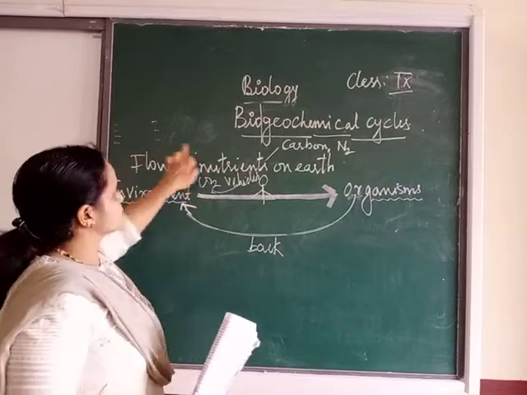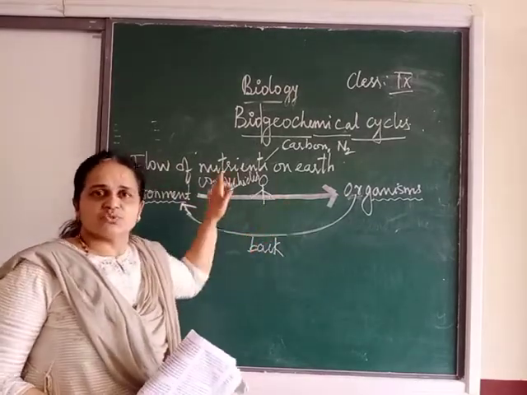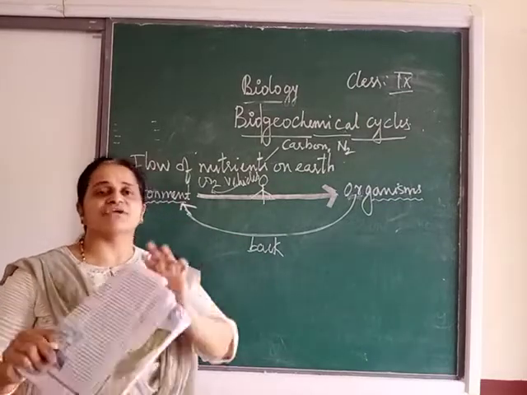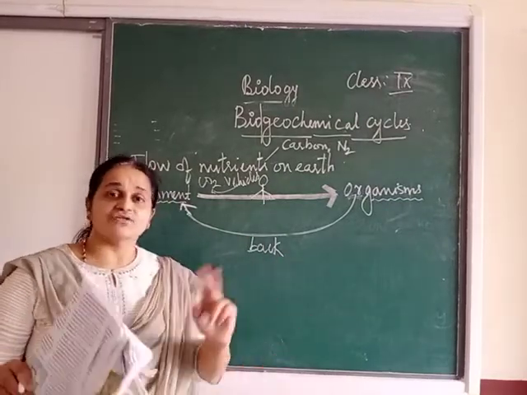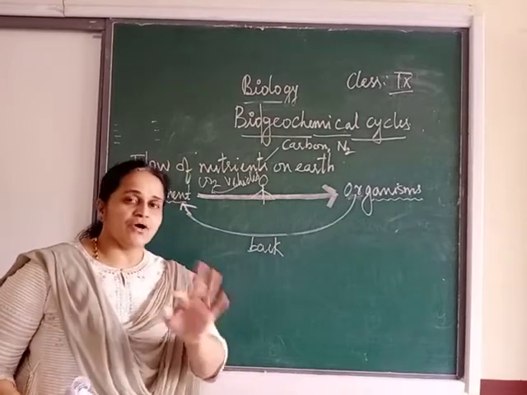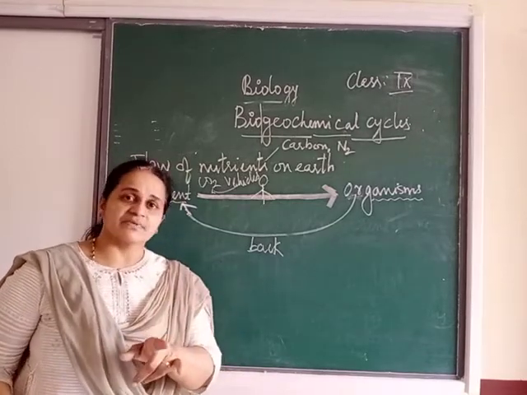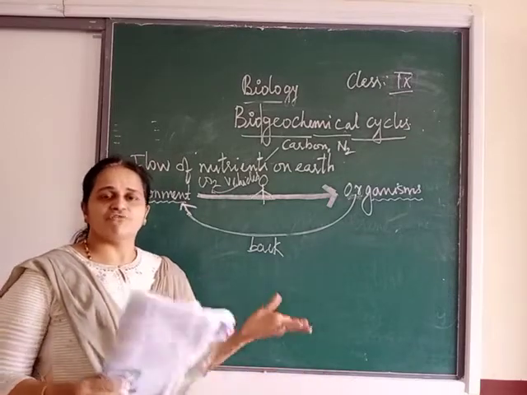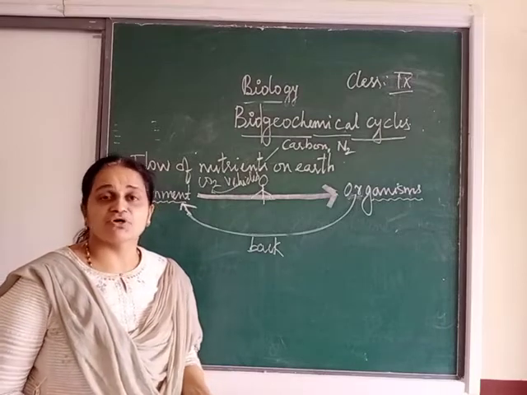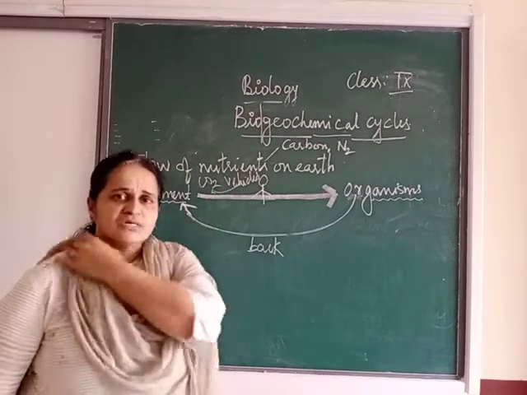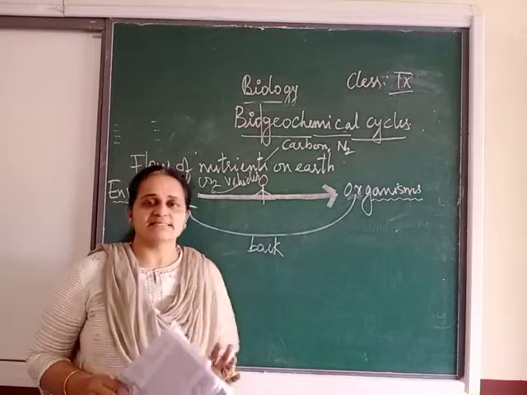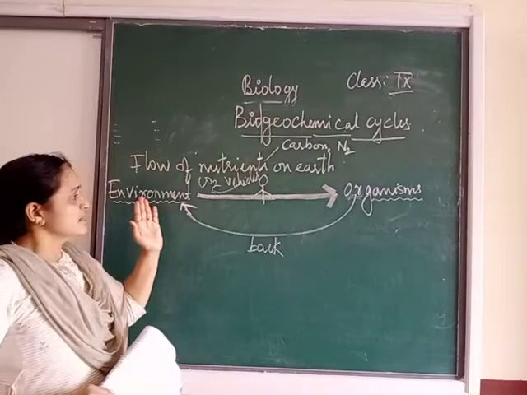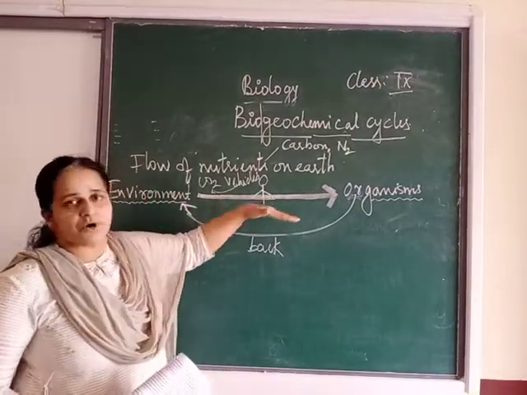This cycle should go in a smooth manner. If it goes smoothly, there will be a flow of nutrients and no accumulation of any type of nutrients. You have seen non-biodegradable waste like plastic. Why is our earth becoming a dump of all the plastic? It is because of the excessive, indiscriminate use of plastics, and this is not biodegradable. Non-biodegradable means it is getting locked up on the earth.